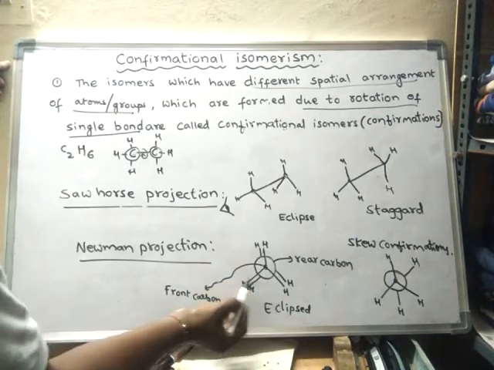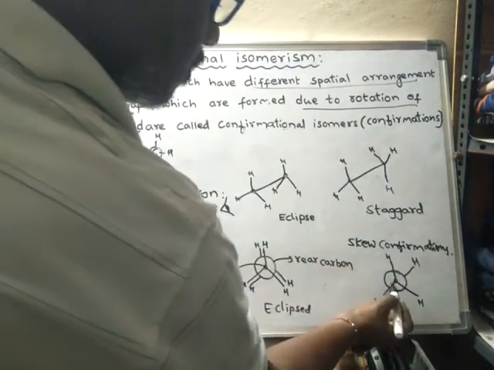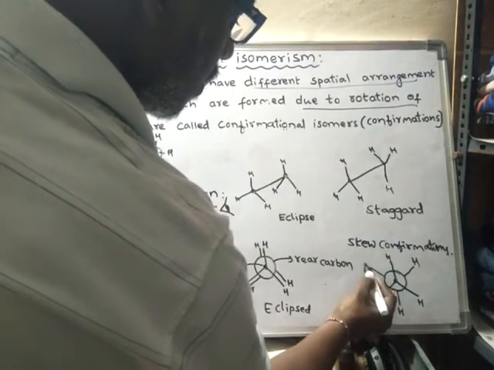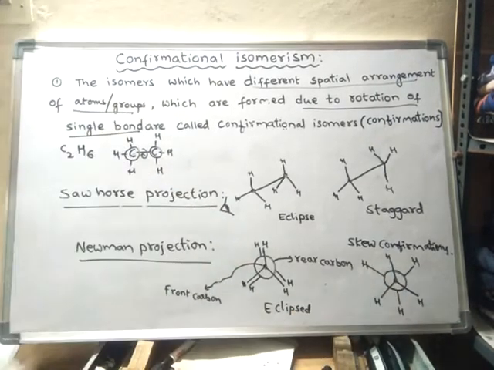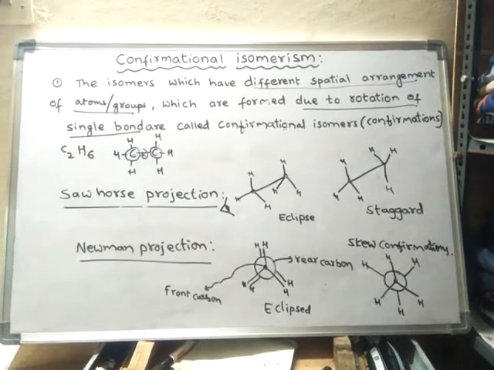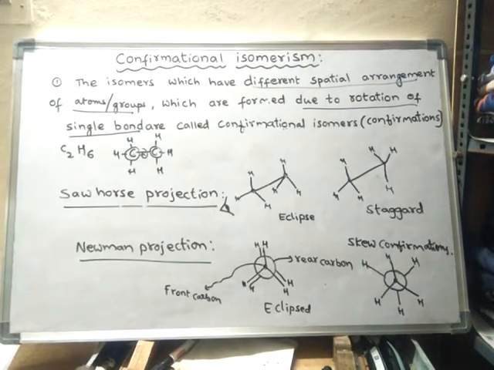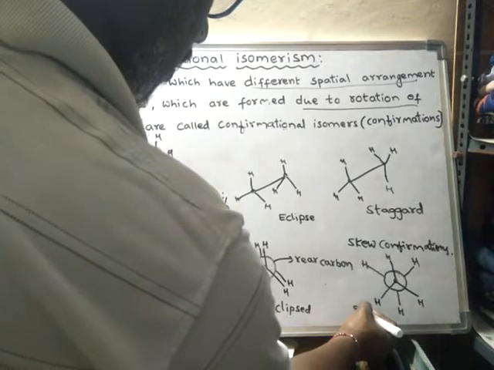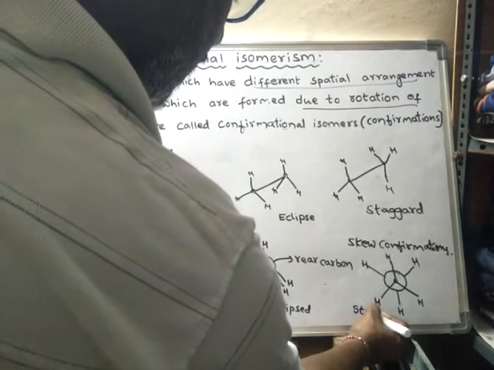This will come here, this will come here, and this will move here. Now it is called the staggered Newman projection. This is the staggered form of the Newman projection.